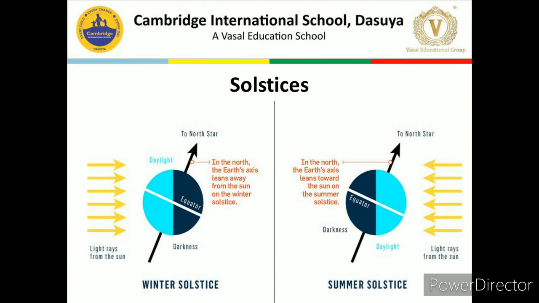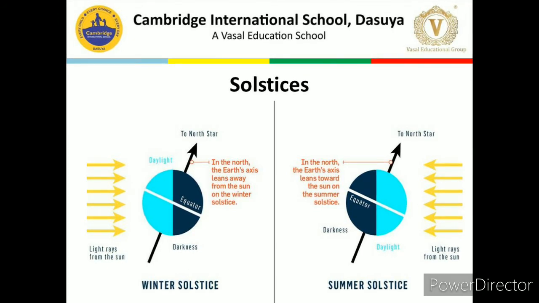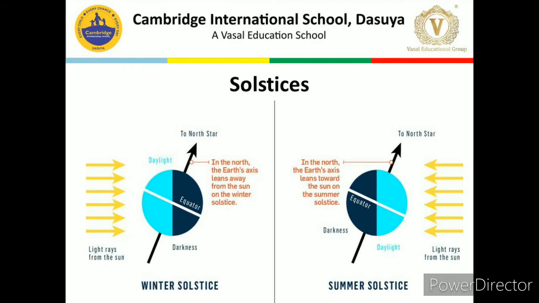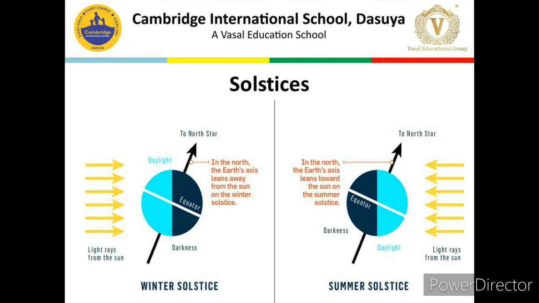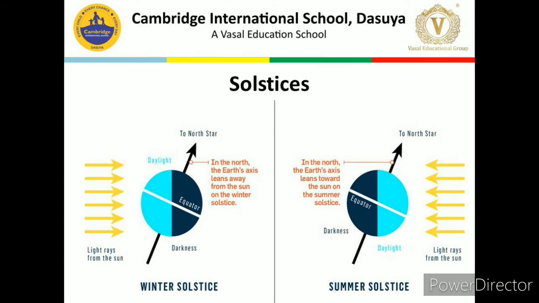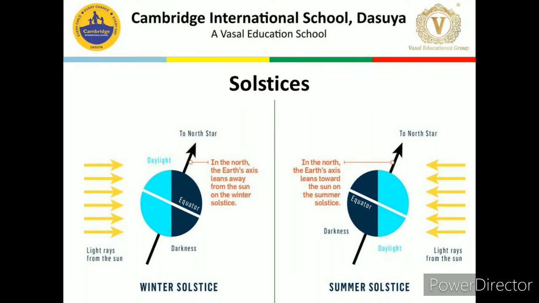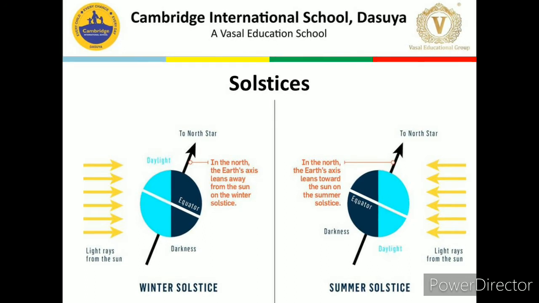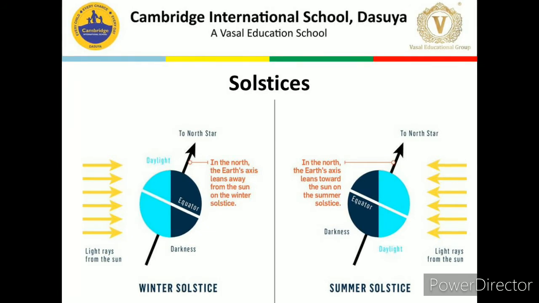Dear children, now on your screen you are able to find one image which is showing the solstices. Let me discuss it, and I request everybody to listen carefully. In that image I have shown you the four positions of the earth while it is revolving around the sun. These four positions are very important positions. So first of all I want to discuss the summer solstice.